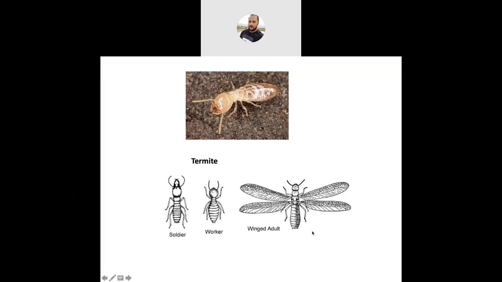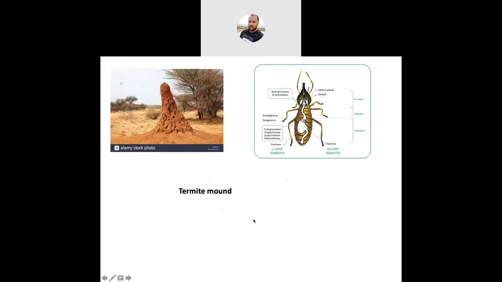Next important thing, soil inhabiting termites can construct an earthen mound. I can show the photograph. Again, this is the photograph of the earthen mound. The soil inhabiting termites construct the earthen mound. This is called termitaria.